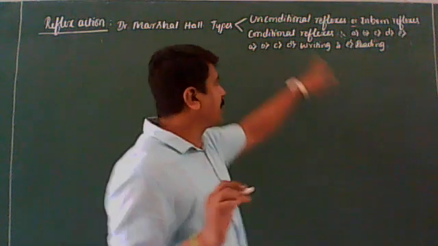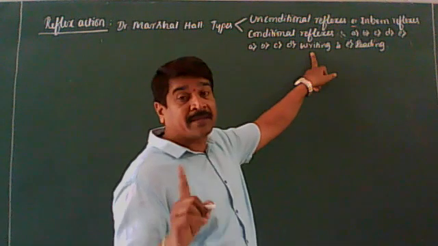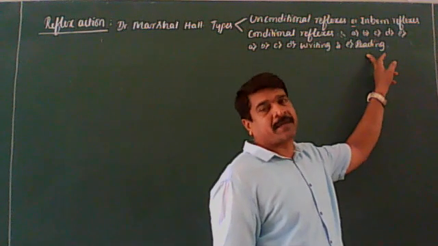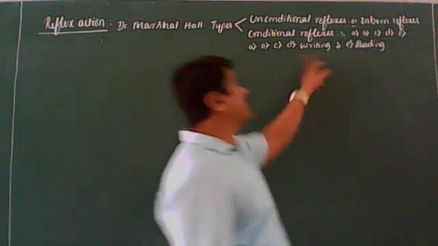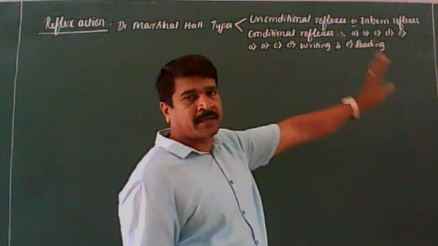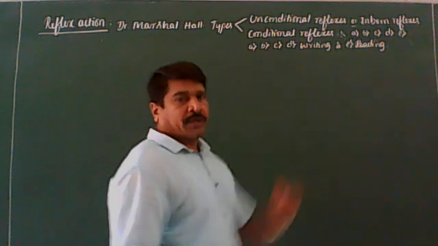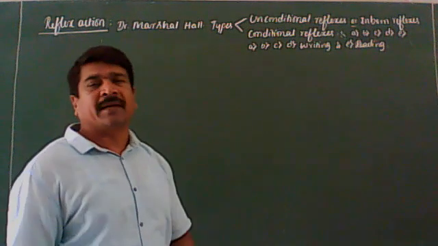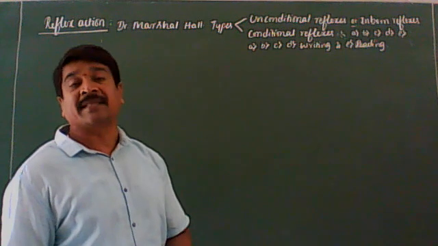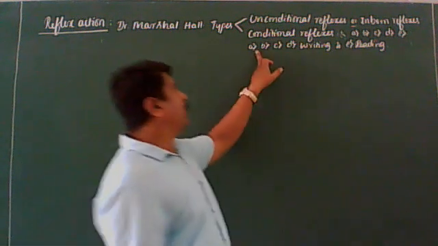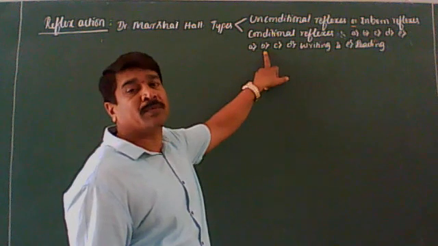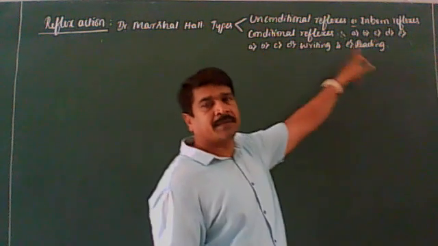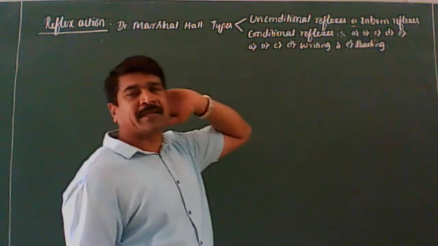So that is called writing. Got it? It also needs practice. Then reading also needs practice. So that is why all these are conditional reflexes. Clear? I'll repeat this part once again. Reflexes which develop in an individual after birth through learning and training are called conditional reflexes. Examples: pedaling a cycle, playing a musical instrument, swimming, writing, reading. All these are conditional reflexes.